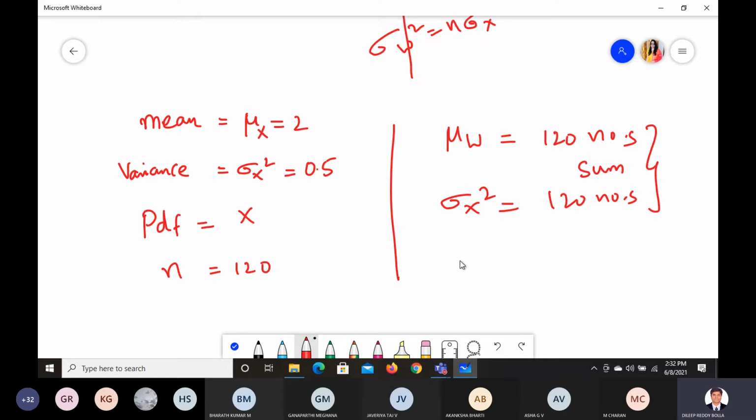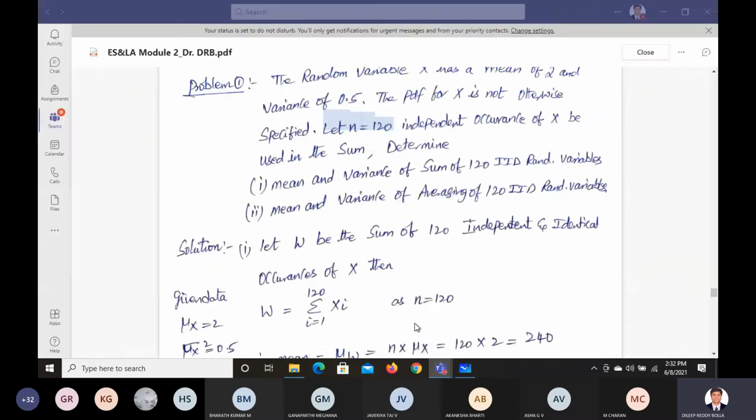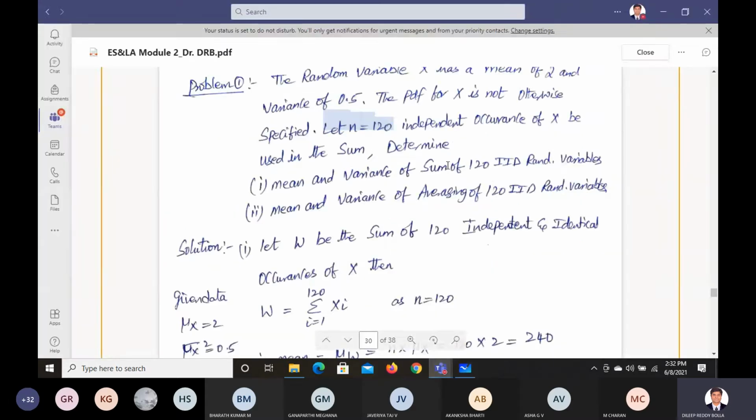That is one. The second thing you have to find is mu w and sigma w square for the average. So there are two things here, one for the sum and the next for the average. We should do the sum of the 120 IIDs, and we should do the averaging also. Okay, let us start the solution.